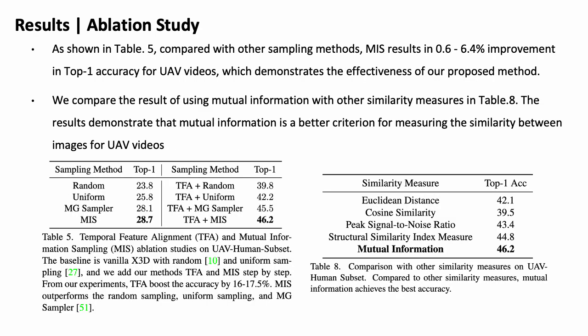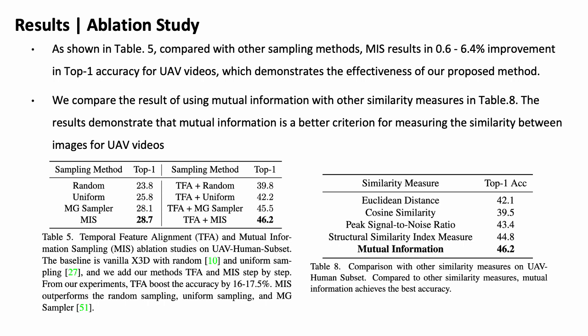We also conduct some ablation studies. As shown in Table 5, compared with other sampling methods, our mutual information sampling results in 0.6 to 6.4% improvement in top one accuracy for UAV videos, which demonstrates the effectiveness of our mutual information sampling method.